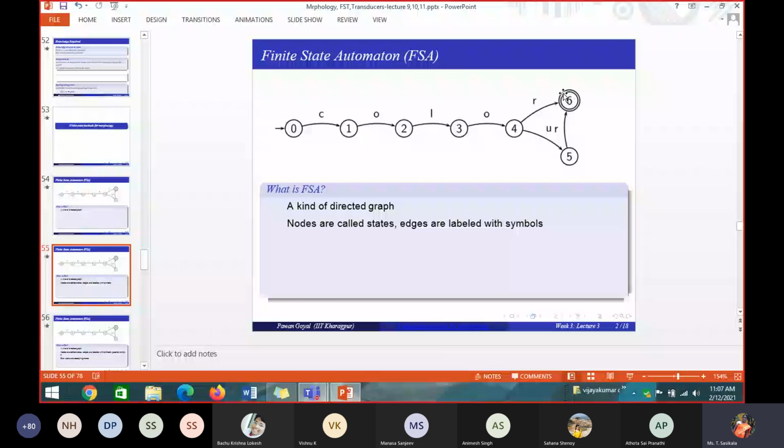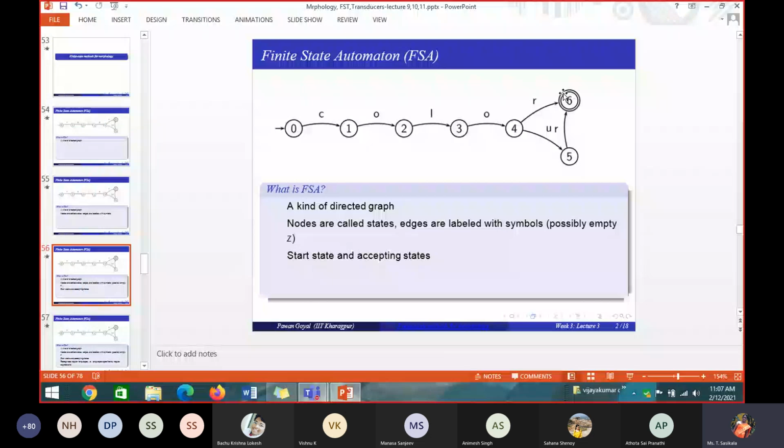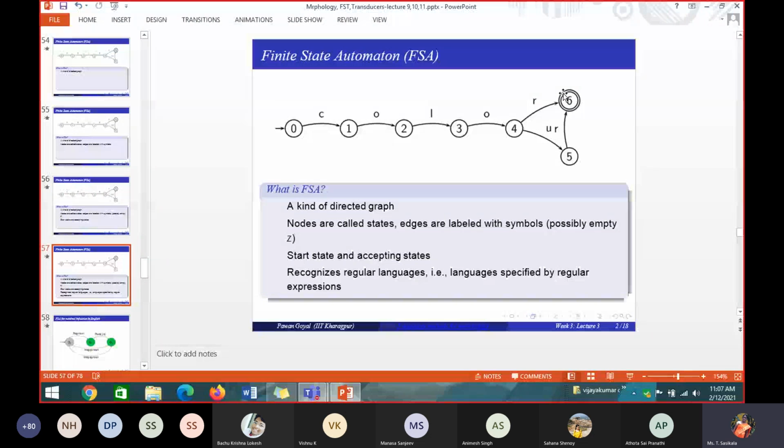So what will this finite state automaton do now? Can you tell me? Now we have seen what an FSA is. Can you tell me what this FSA will do?